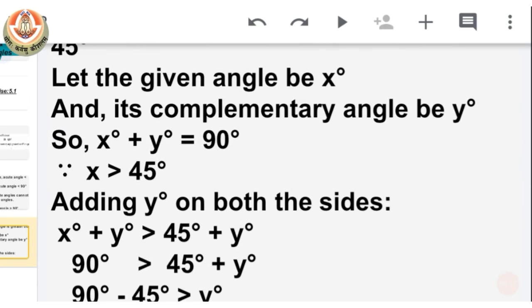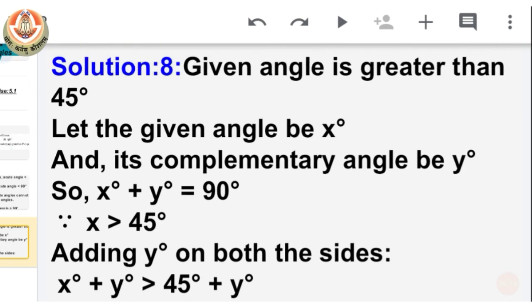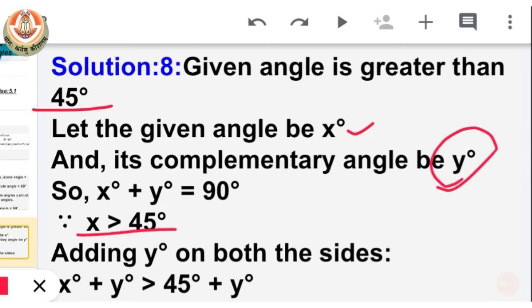Hope you can understand it. Let's see it again. We have an angle given which is greater than 45. Now we have to find out whether its complementary angle should be less than, greater than, or equal to 45. So we take x as the angle which is greater than 45 and its complementary angle as y. As they are complementary to each other, their sum should be 90 degrees.